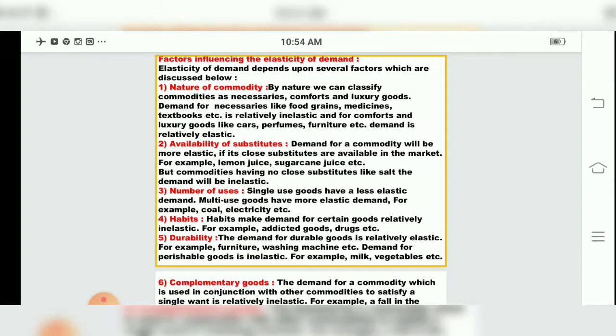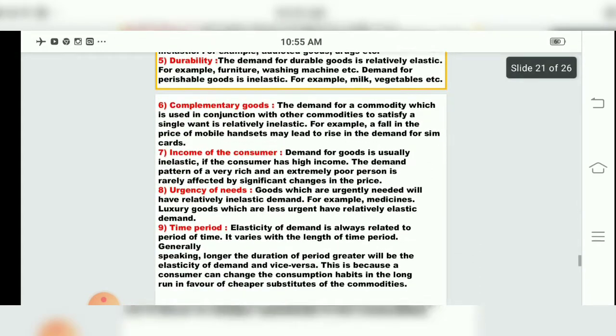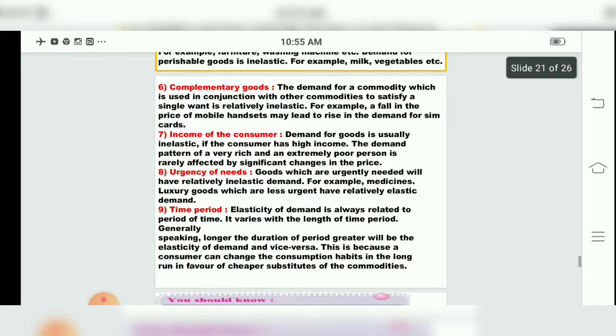But perishable goods are those which vanish or get destroyed quickly, and for them demand is inelastic. For example, milk and vegetables come under perishable goods. So durable goods are long lasting and relatively elastic, and perishable goods are relatively inelastic.